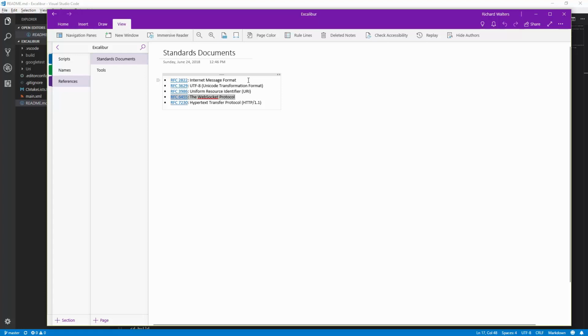And after we get URI squared away, in preparation for doing the main web server, we'll set up the internet message format, which is a protocol or a format that's shared between email and web traffic. So messages between web servers and clients follow this message format, so we're going to implement that. And one thing that's needed for that is Unicode transformation format, or UTF.